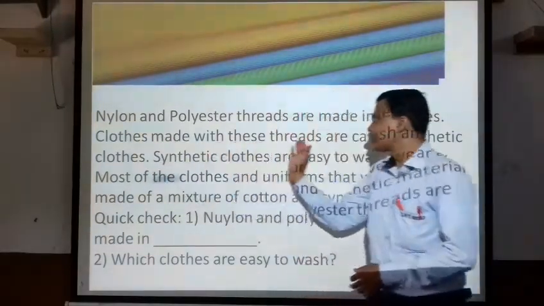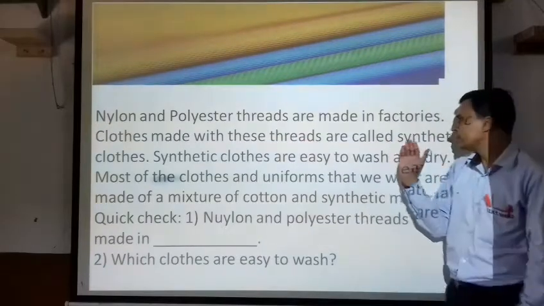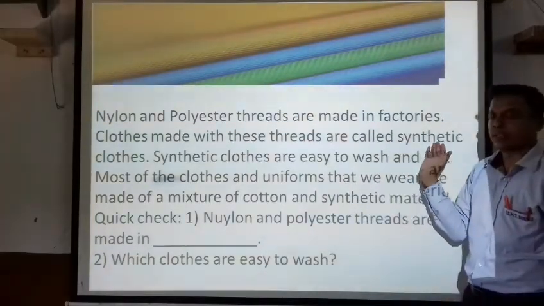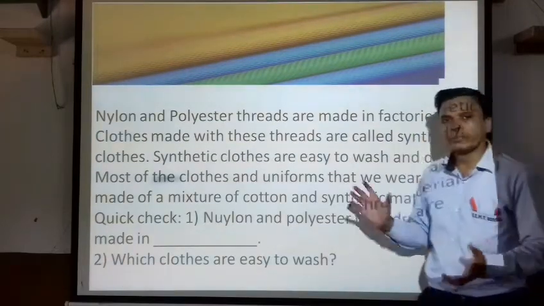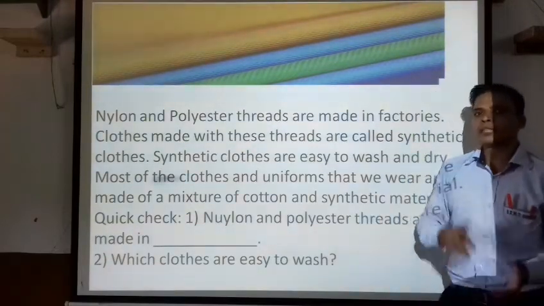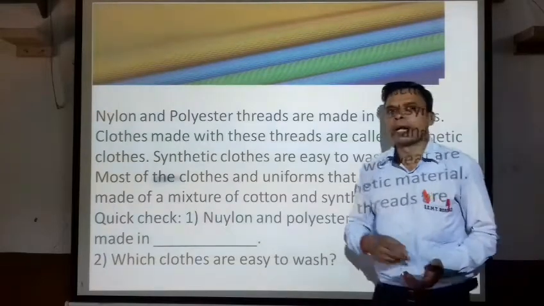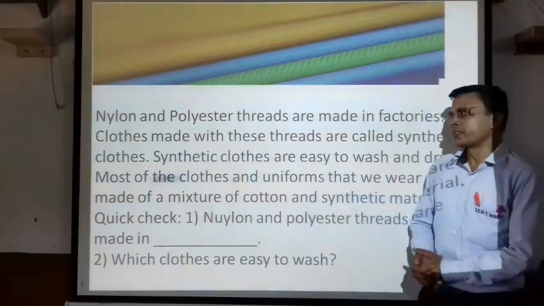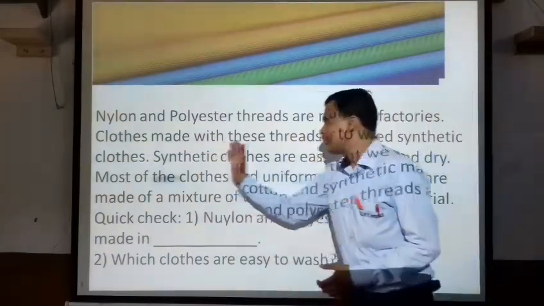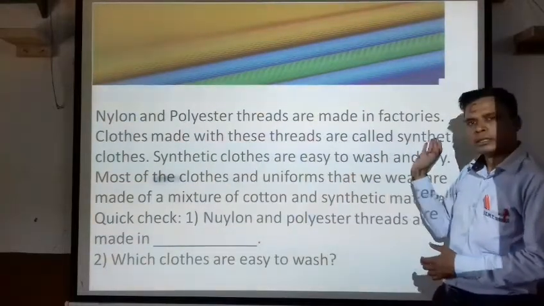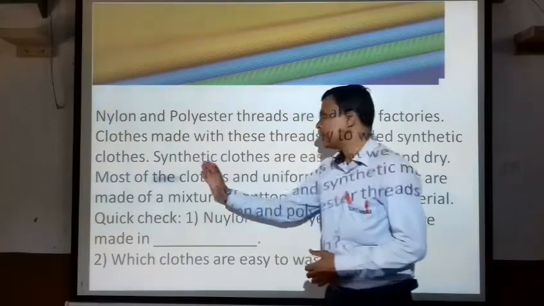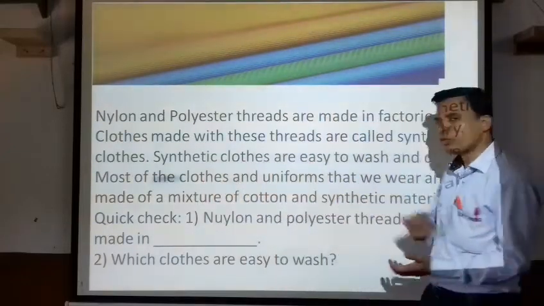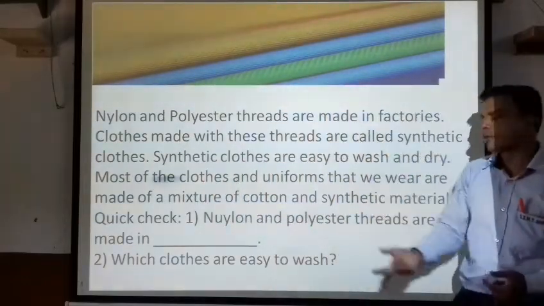Clothes made with these threads are called synthetic, right? As I told in our verse in part 2, what is the meaning of synthetic? Synthetic means a substance which is made by chemical synthesis. So the clothes made with these threads are called synthetic clothes. Synthetic clothes are easy to wash and dry.